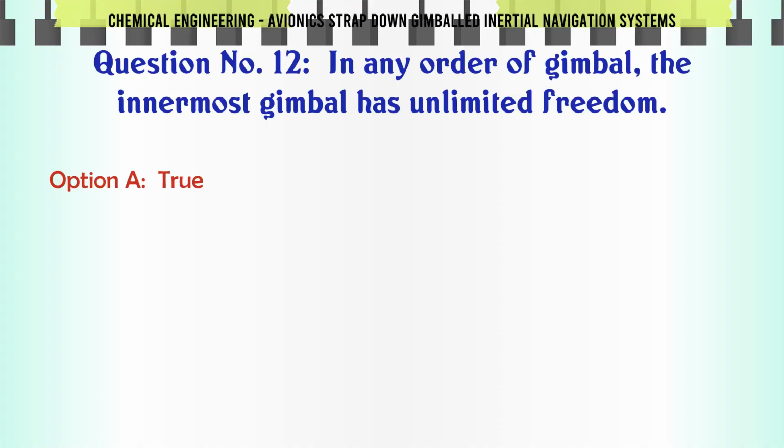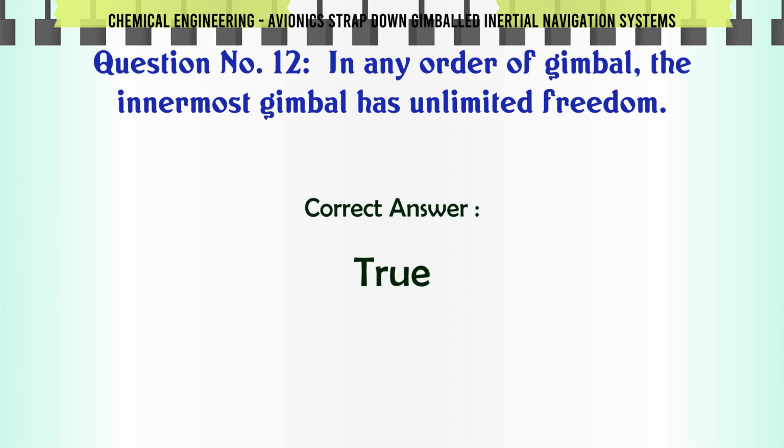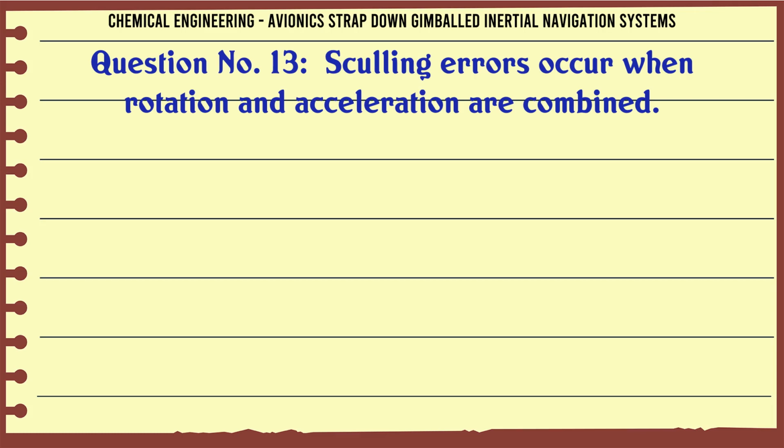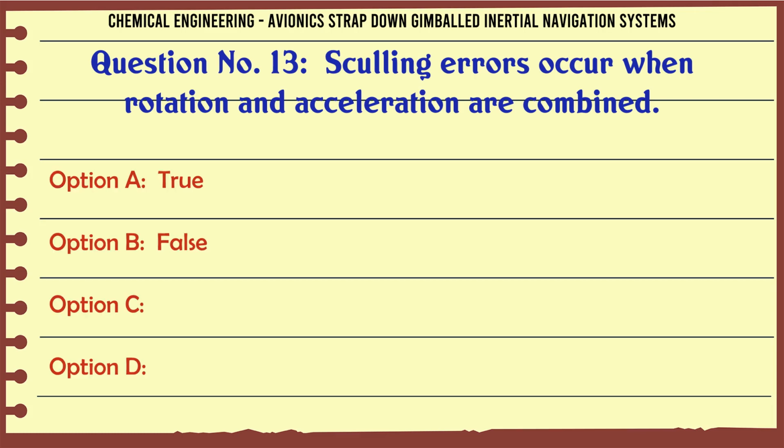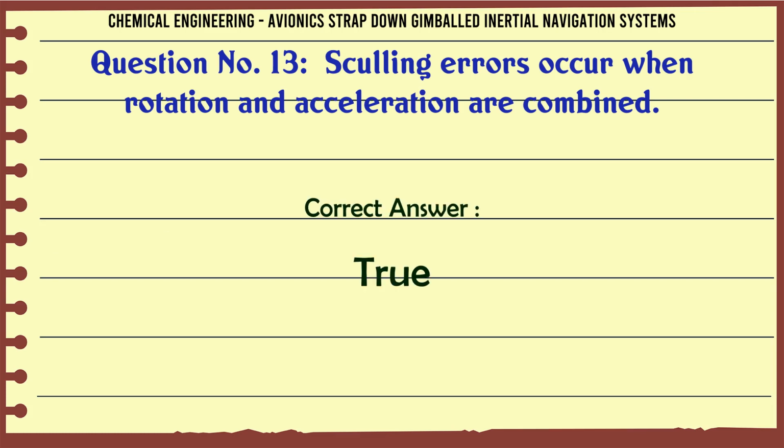In any order of gimbal, the innermost gimbal has unlimited freedom. A. True. B. False. The correct answer is true. Sculling errors occur when rotation and acceleration are combined. A. True. B. False. The correct answer is true.